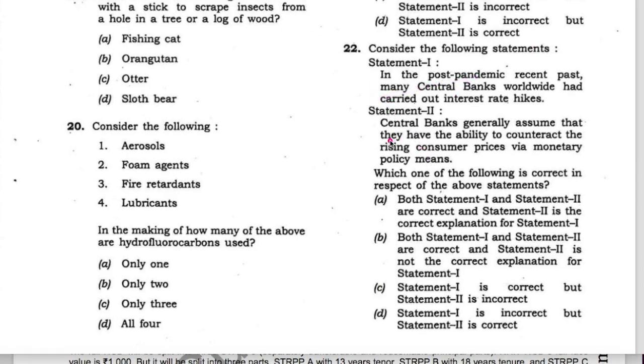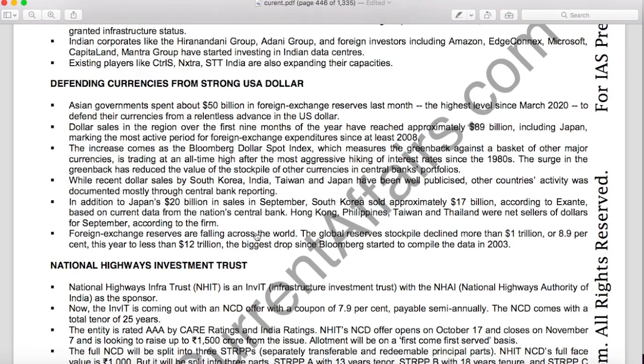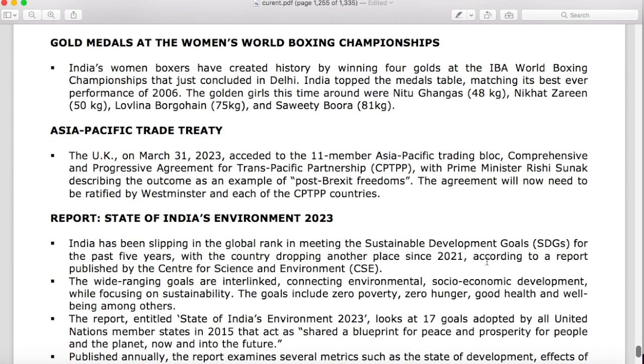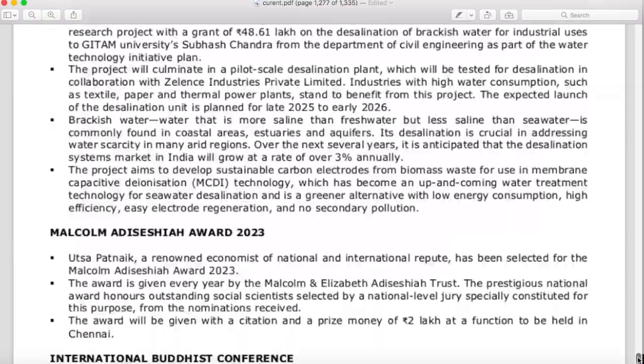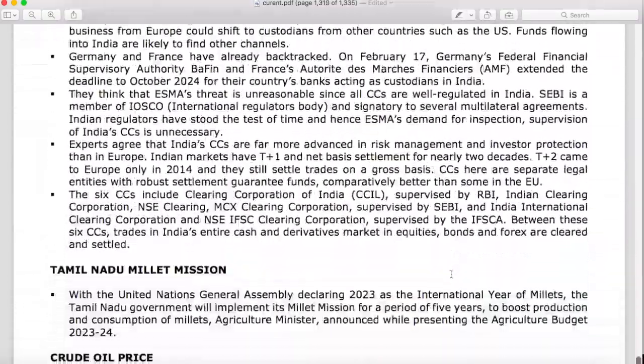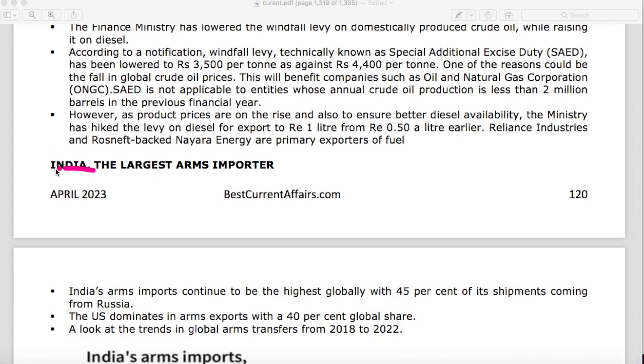Now take the second statement, that central banks generally assume that they have the ability to counteract the rising consumer prices, that is inflation, via monetary policy means. This statement is also correct. Now see, this fact is also in our current affairs book. Go to April 2023 current affairs book, page 120. This is our April 2023 current affairs book, page 120.